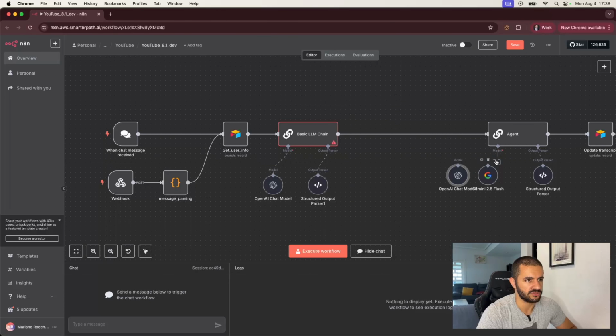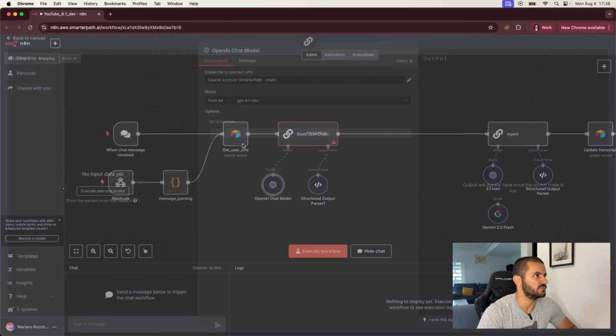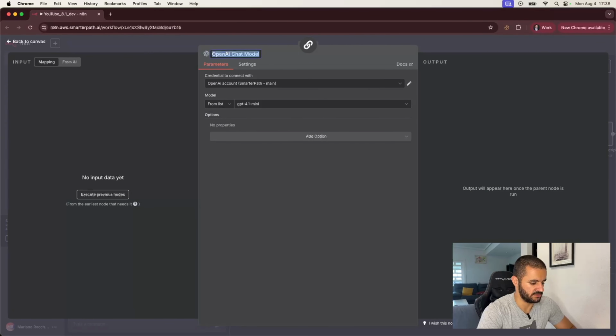I want to remove the connection, not the actual node, in case we want to reconnect it. So let's just add this here and keep Gemini below. And let's put the names here. So this is 4.1 mini. And this one is 4.1 mini as well.